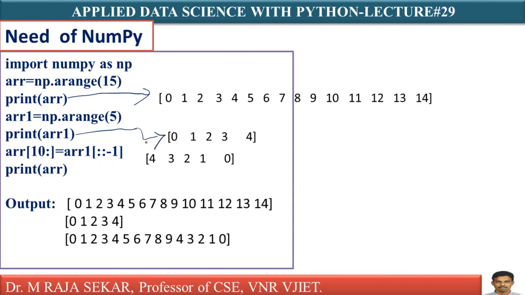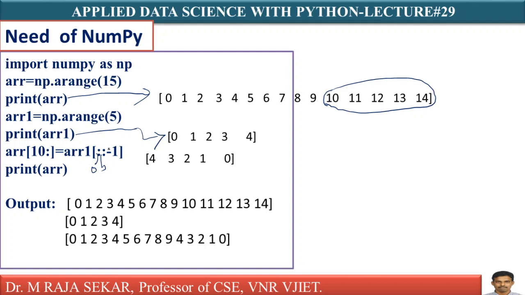Now ARR[10:], its starting is 10 till the end, means till 14. This portion, I am slicing that portion. In that portion, I am keeping ARR1 with start by default 0, till end, and step -1.